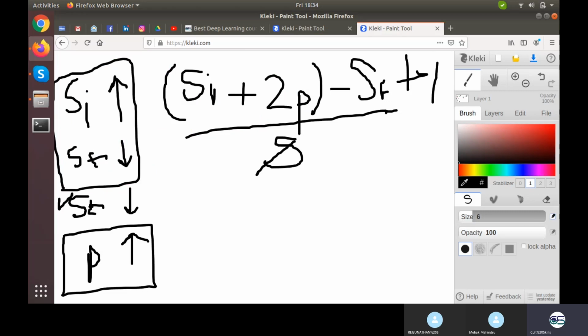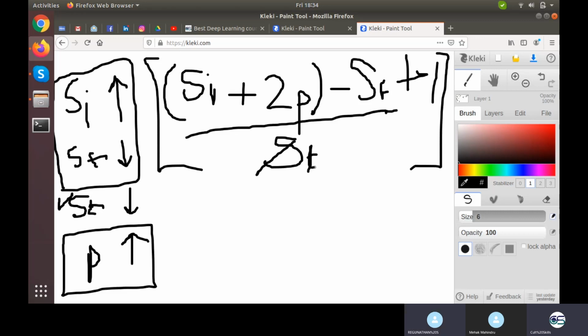Is this clear to you? Now this is the entire formula for any size of the image, any size of the kernel, whatever padding and whatever stride, divided by the stride S and added with plus 1. Is this clear to you, Raghunathan, Mehak, both of you? Yes. Raghunathan, to you as well?